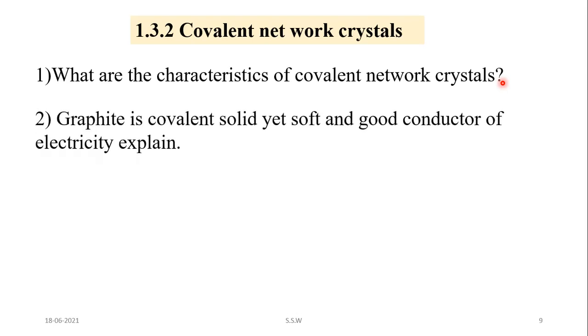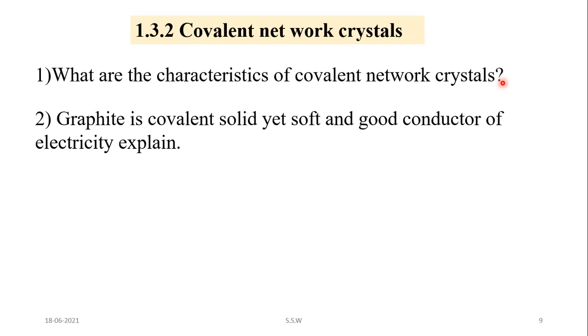Then second question is, graphite is a covalent solid yet soft and a good conductor of electricity. Just now I have explained. So you have to write the bonding in graphite.